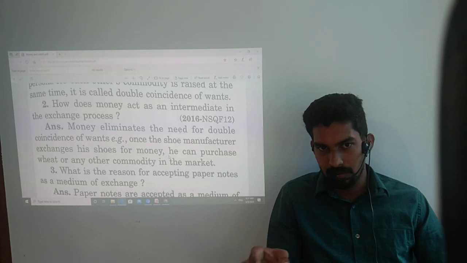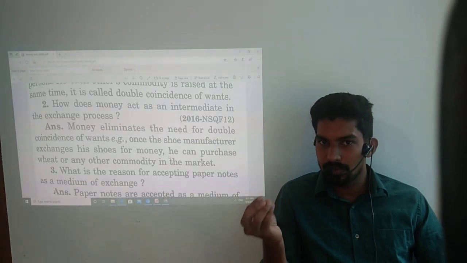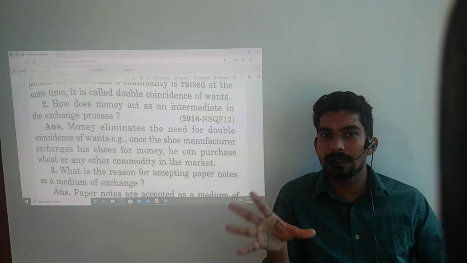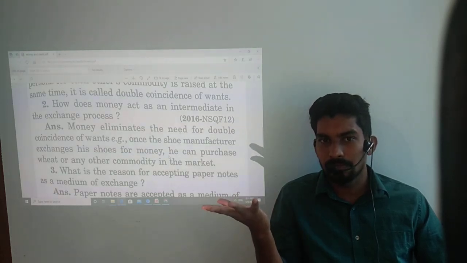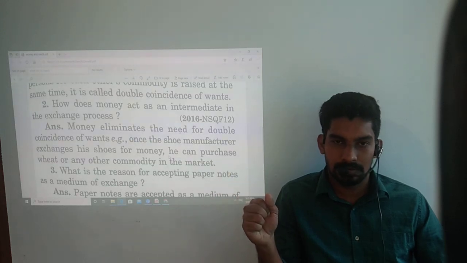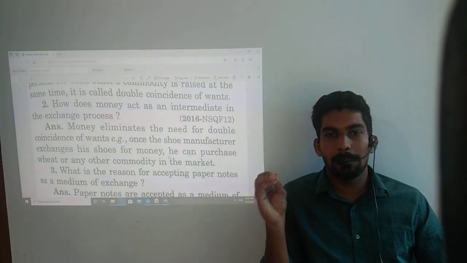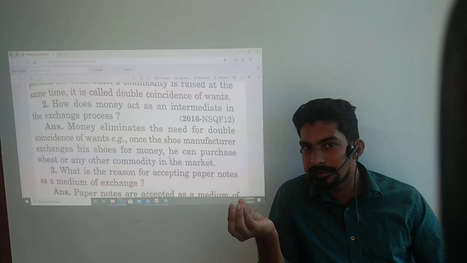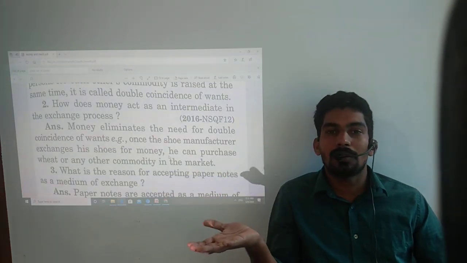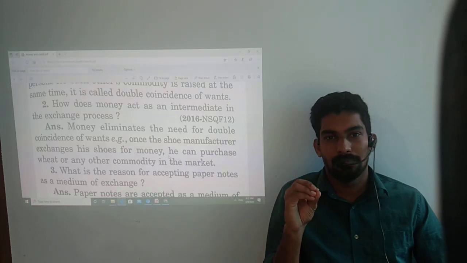A currency or a coin or whatever thing is used as money is accepted by the people. So it eliminates the need of double coincidence. Here all people are accepting the currency as money. So the exchange process is possible.